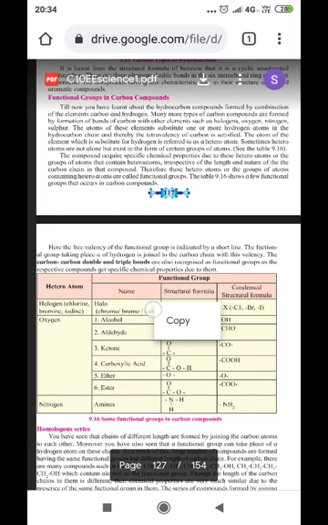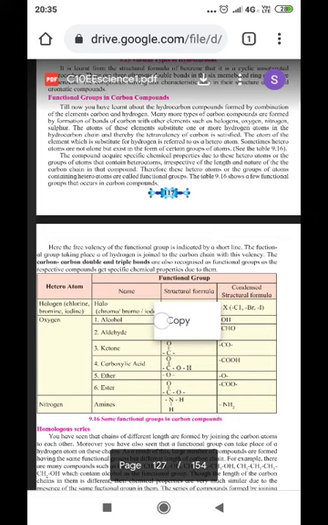Till now, you have learned about the hydrocarbon compounds formed by the combination of the elements carbon and hydrogen. Many more types of carbon compounds are formed by the formation of bonds of carbon with other elements such as halogens, oxygen, nitrogen, sulfur. The atoms of these elements substitute one or more hydrogen atoms in the hydrocarbon chain, and thereby the tetravalency of carbon is satisfied.